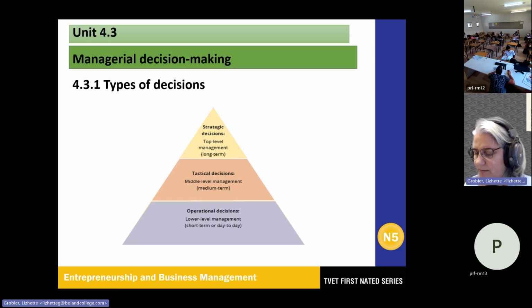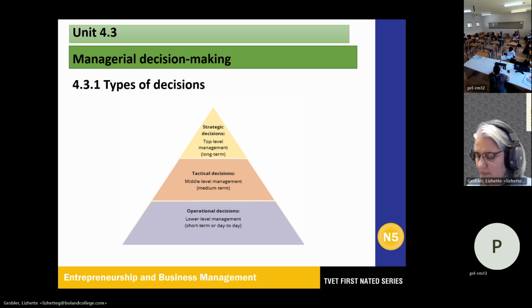It is increasingly important to have a more participative management style and to obtain input from your employees before you make the decision, which is always a good idea. Ask the employees for input about the decision, and then employees feel part of the decision, and then they are more willing to participate.